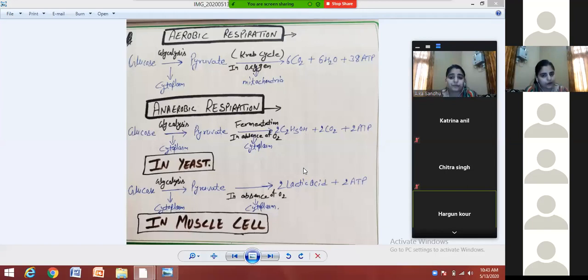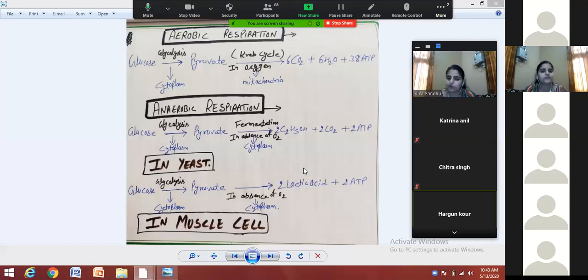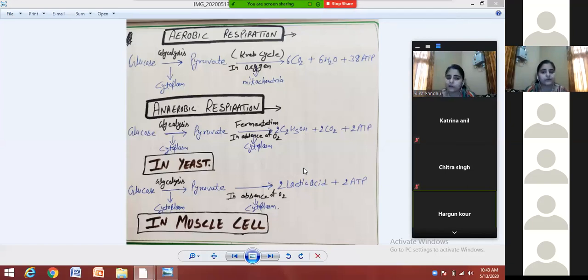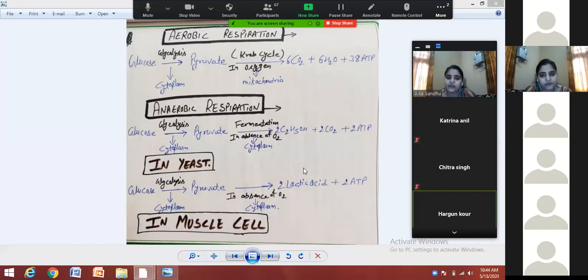Glucose changes into pyruvate. This process is called glycolysis, and it takes place inside the cytoplasm. This you have to remember. The pyruvate then changes into carbon dioxide, water, and energy, and this step of reaction is called the Krebs cycle. Just learn the name. It takes place inside the mitochondria. The important thing is that the pyruvate changes into carbon dioxide, water, and ATP, which requires oxygen, so the presence of oxygen is needed. Two processes are there: first is glycolysis, second is the Krebs cycle. Glycolysis takes place in the cytoplasm, and the Krebs cycle takes place in the mitochondria.